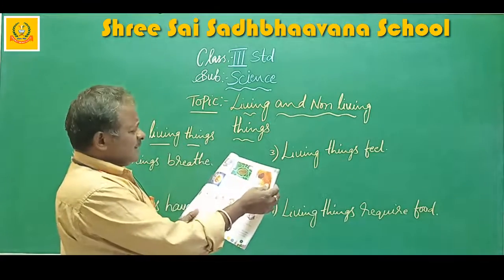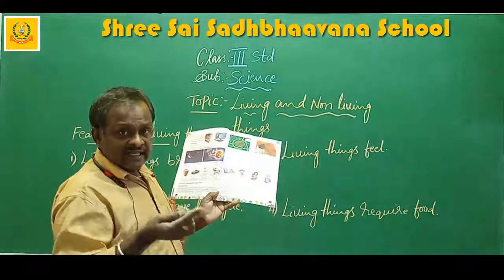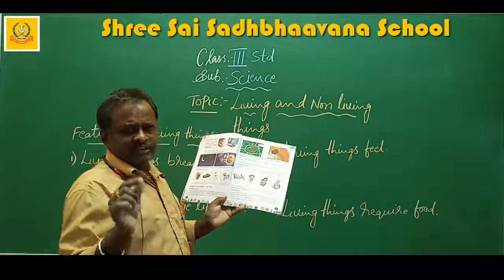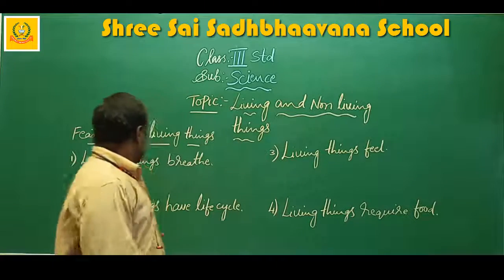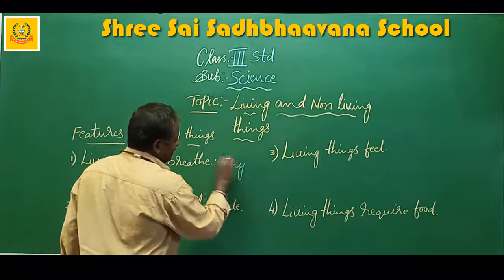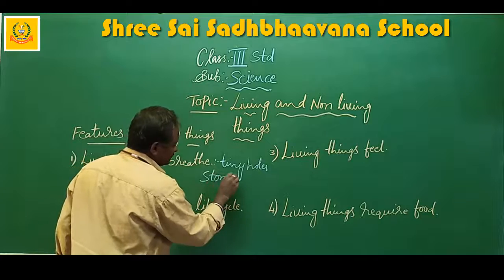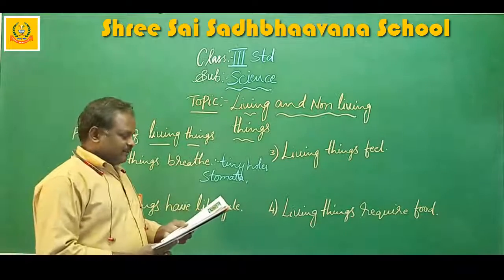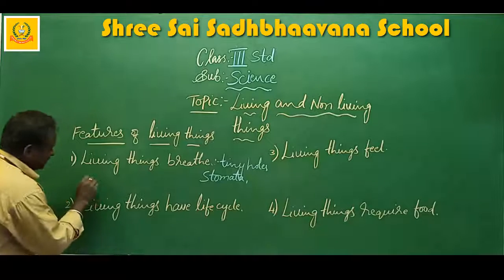And plants. In the plants, there are small holes below the leaf, and they are called stomata. Tiny pores. Tiny means very small holes. Plants breathe through tiny holes called stomata. What is this called? Stomata. Understand?